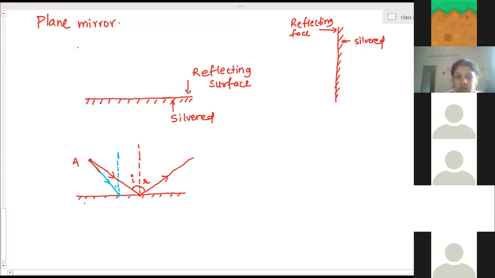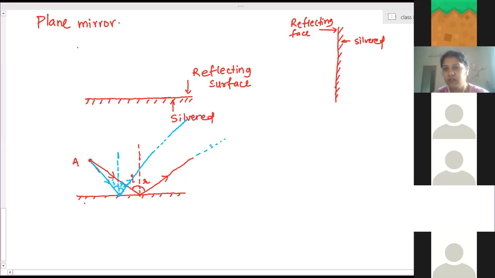So this is angle I. Now an equal angle has to be made this way for the second ray, angle R. Now you can see this is going here. If I produce it forward, and produce this one forward, is it possible they will meet on this side? No, they can't meet because they are diverging from each other. They are moving away from each other.